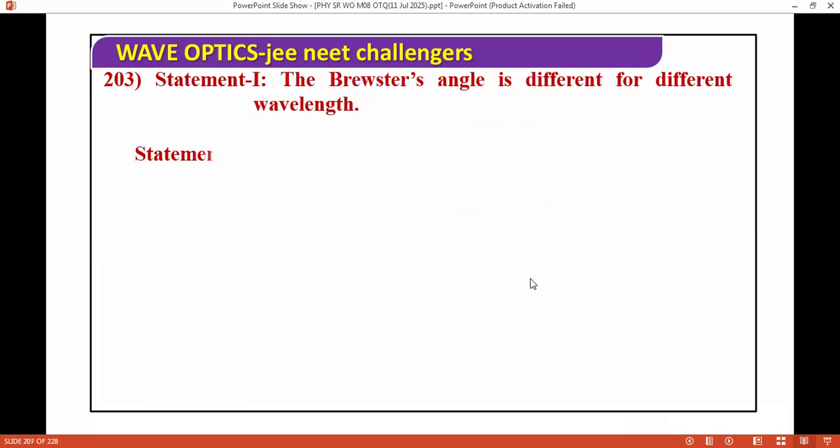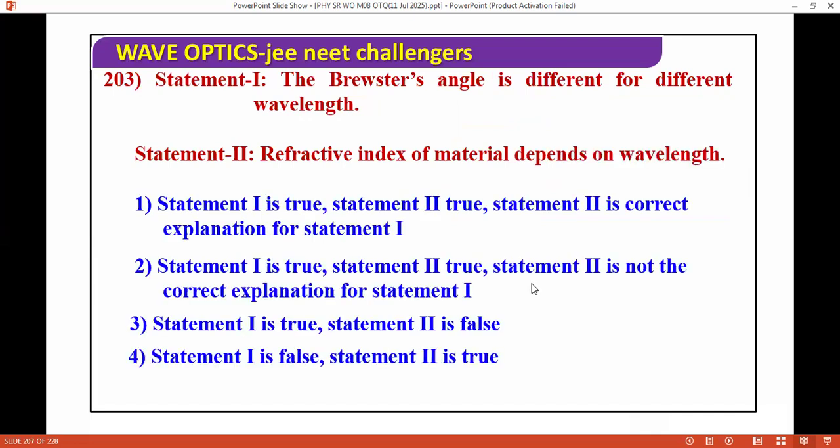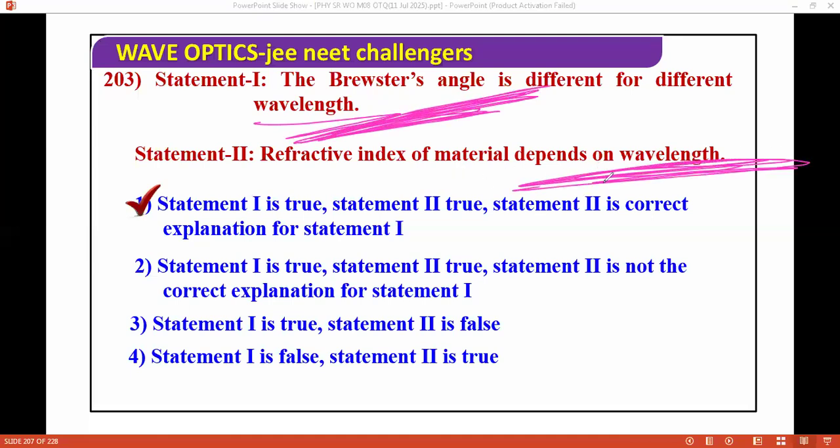Brewster's angle is different for different wavelengths. The refractive index of a material depends on wavelength. We have these options. So the correct answer is both are true. Brewster angle is different for different wavelengths. The refractive index of a material depends on wavelength. These are very easy and important questions.